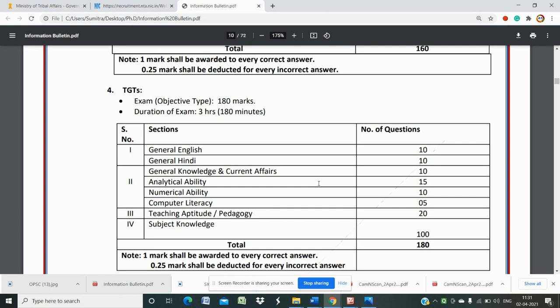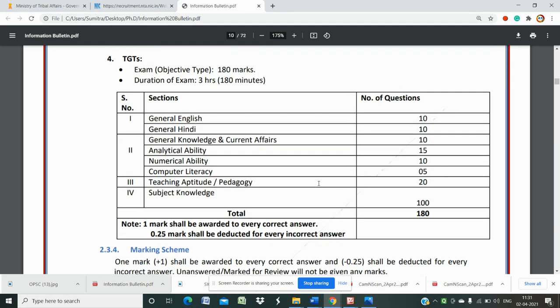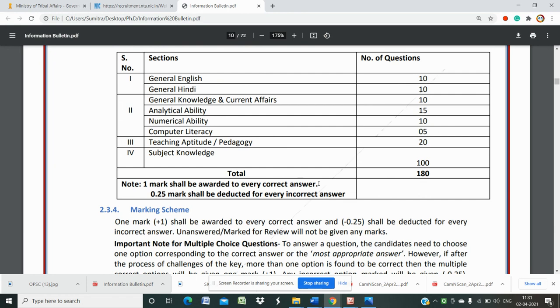Analytical ability 15, numerical ability 10, computer literacy 5, teaching aptitude or pedagogy 20, and the subject knowledge is 100. So here you have 20 more marks in your subject knowledge, whether social studies, mathematics, or whichever subject you are applying for. Then this is the syllabus. You have to read according to this.